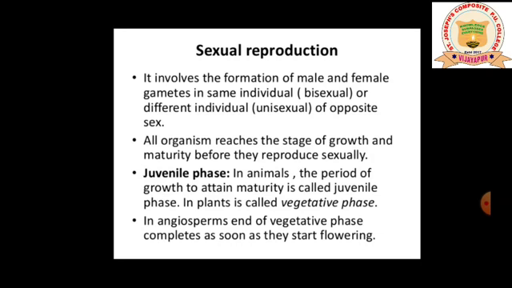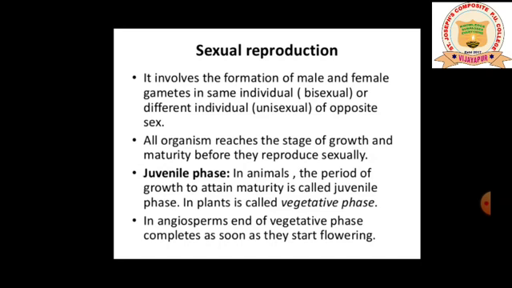Then they reach a phase we call maturity. After maturity they grow older and at the end they die off. So in sexual reproduction we call the events of all these changes which take place in the life cycle of a human being, the first phase is called the juvenile phase.